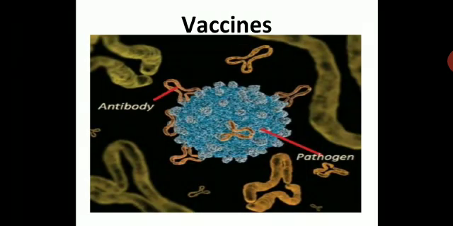So how it works, see the picture over here. The antibody vaccine will trigger the blood cells to give out antibodies, and that antibody will work against pathogens. This is the way it works. It will bind on the surface of the pathogen and it will render it weak. So then the pathogen will not have a much harmful effect on the body. So vaccine is actually developing immunity in the body.